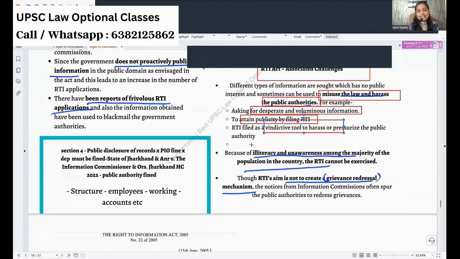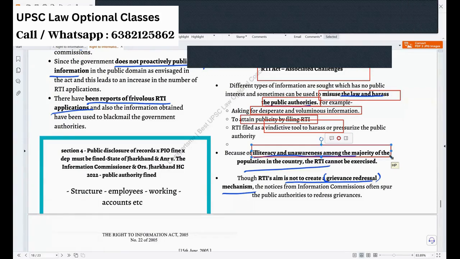And next, illiteracy and unawareness. Majority of Indian people, sad to say, but I'm sure that we will reach our literacy rate soon. So the majority doesn't know about RTI. If you don't know the tool exists, how are you going to use it? So that was one challenge. Nandita, can you tell about any other challenge? Ma'am, there are cases where some information might be a threat to national security. That is not a challenge, okay? That shall not be given for our benefit only. So some challenge. Because of it, RTI is not working well.